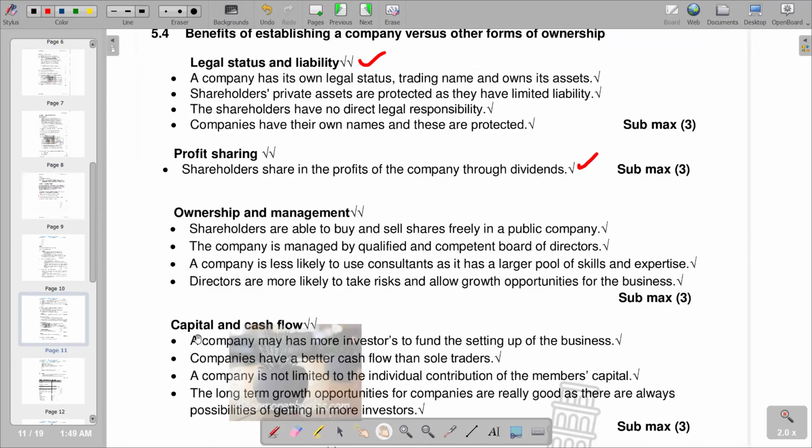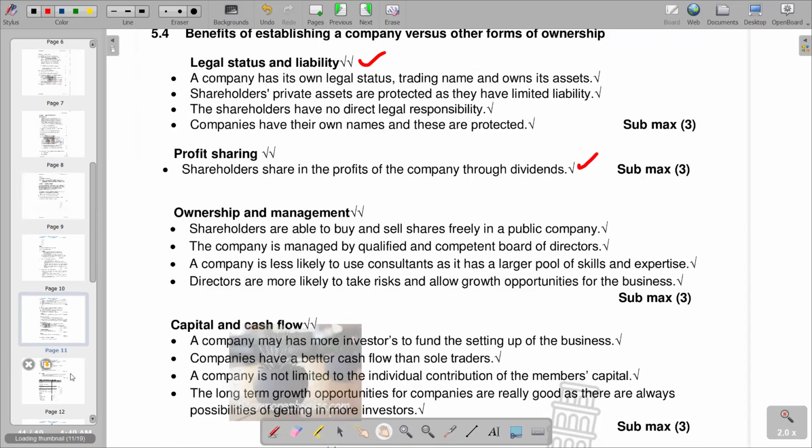So on the basis of capital and cash flow, as a benefit, a company has more investors to fund the setting up of the business, and the company has a better cash flow than sole traders. A company is not limited to the individual contribution of the members' capital, and the long-term growth opportunities for companies are really good, as there are always possibilities of getting in more investors. So this is what we can deduce from capital and cash flow coming in as a benefit of a company over other forms of ownership.